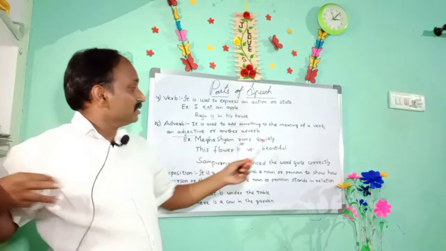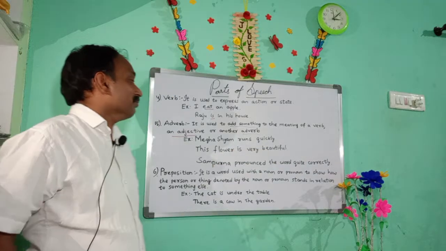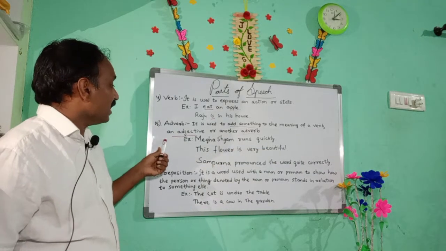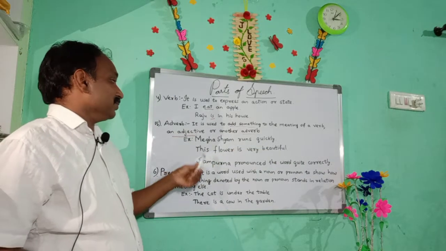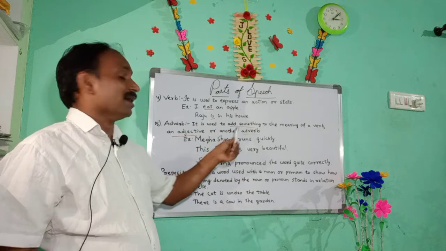In some sentences we will add something to the verb, in some other sentences we will add something to an adjective, and we will add some words to another adverb.